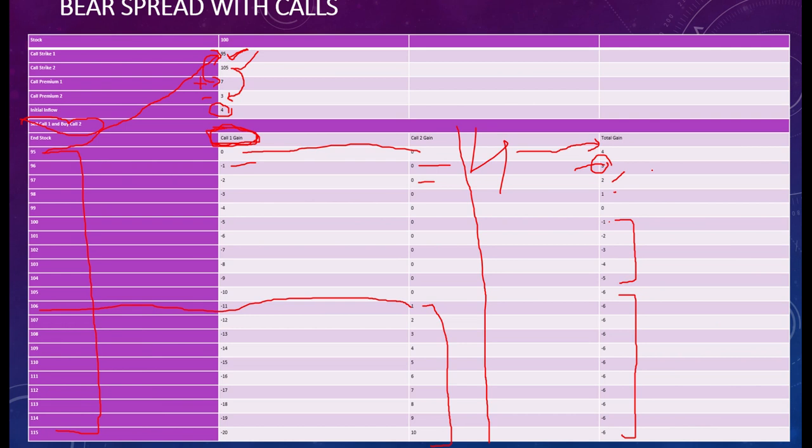So this strategy is applicable only when you have an expectation that the market will go down. See, the moment the market is going up, you are suffering losses. If on the other hand the market goes down, then you would be in a profitable situation. So the first thing which is clear from this strategy is that it is going to give you profit only when you are in a bearish phase.